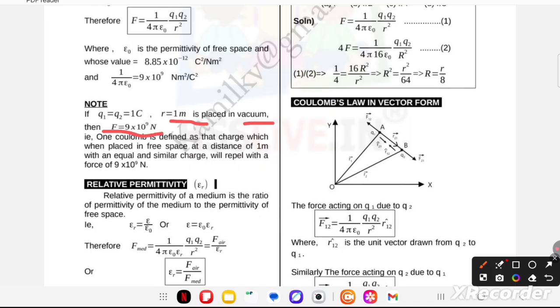That is, 1 coulomb is defined as the charge which, when placed in free space at a distance of 1 meter from an equal and similar charge, will repel with a force of 9 into 10 power 9 Newton.